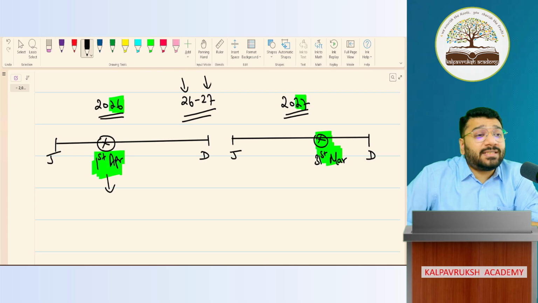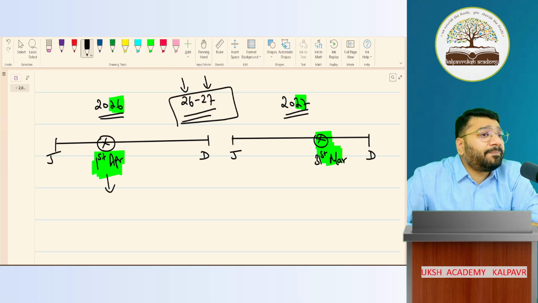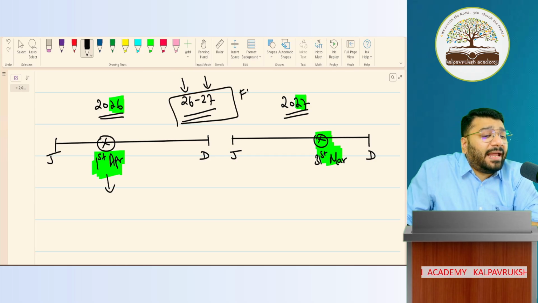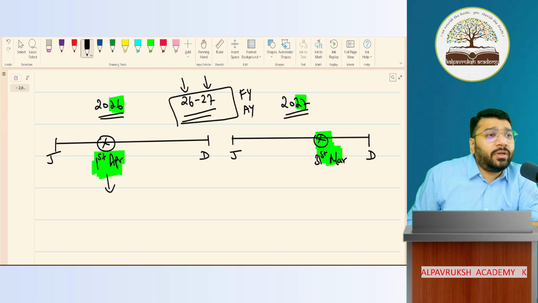So when your financial year is coming from 2 calendar years, this is how you represent it. Got it, not got it? So 26, 27 becomes the financial year. Financial year is also called accounting year. Okay, not okay?